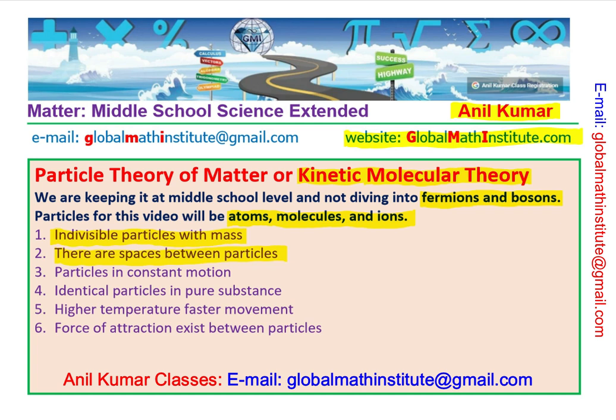Now, point number four here is identical particles in pure substance. So if we have a pure substance, there are very few pure substances in nature if you look at on this earth, right? Very few. Reason being that these particles are very reactive, right? So some pure substances which are available in nature are like diamond, right?